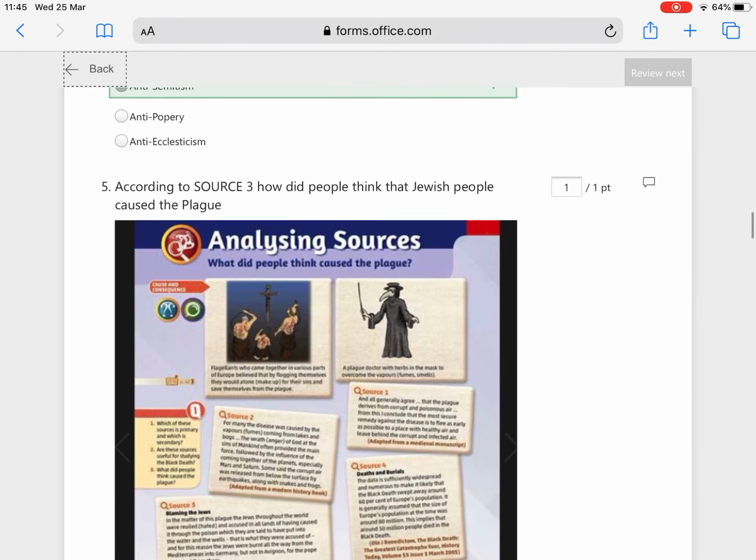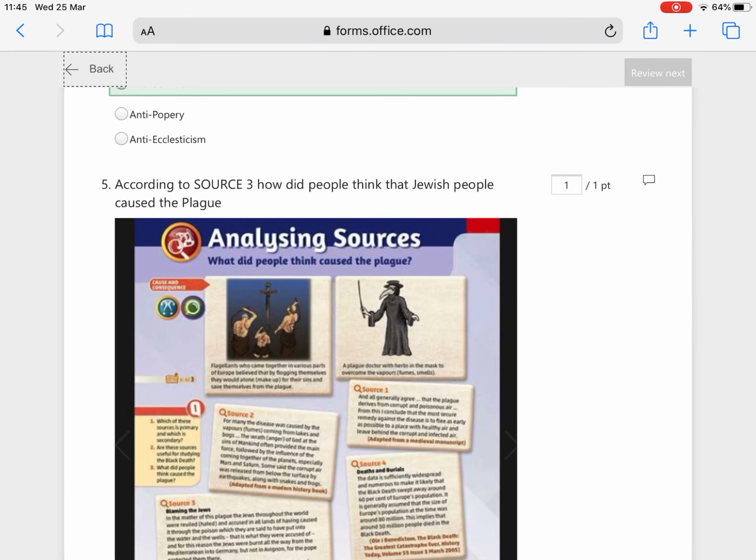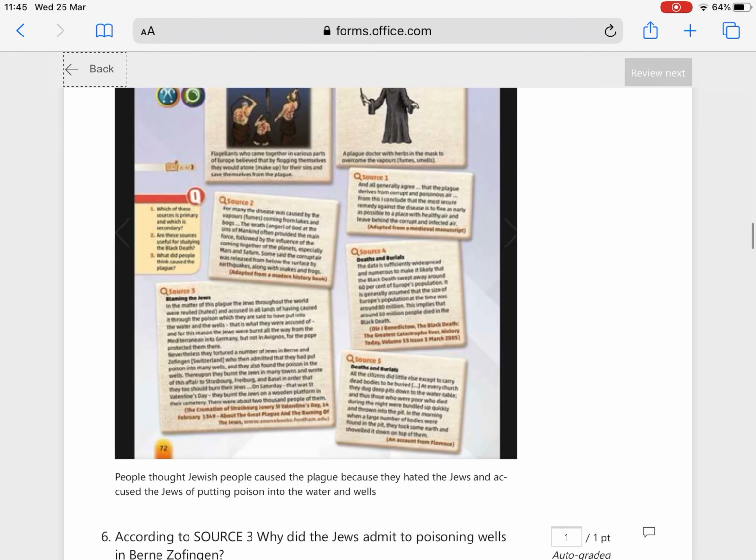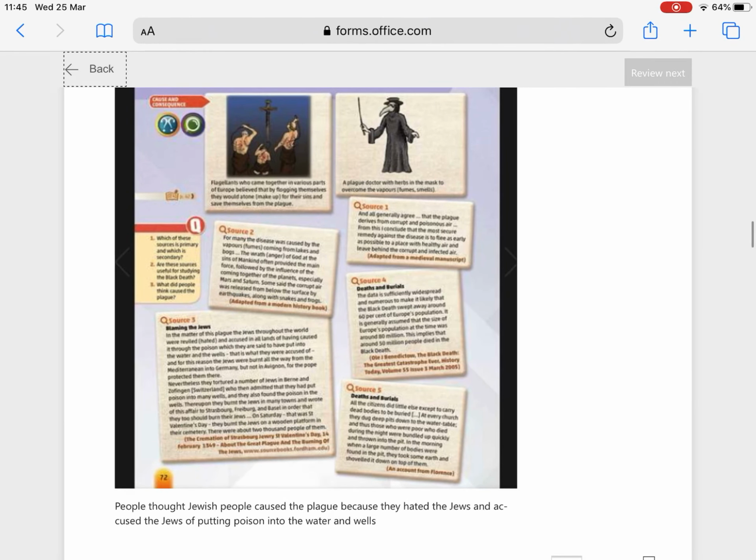Okay. So, question 5, according to source 3, how did people think that Jewish people caused the plague? People thought that Jewish people caused the plague because they hated the Jews and accused Jews of putting poison in the water and wells. Okay, fantastic answer. It actually gives 2 reasons as to why people thought the Jews caused the plague.